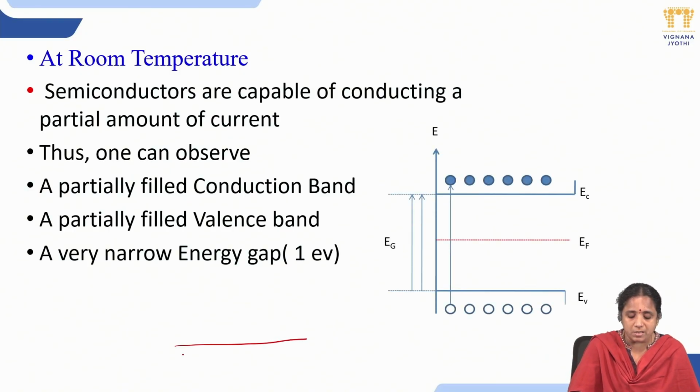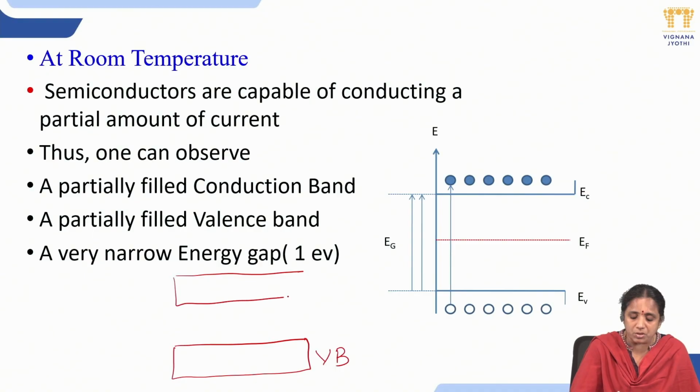Above the valency band, there is another band which is called the conduction band. Initially, for a semiconductor, this valency band is completely full and this conduction band is completely empty.